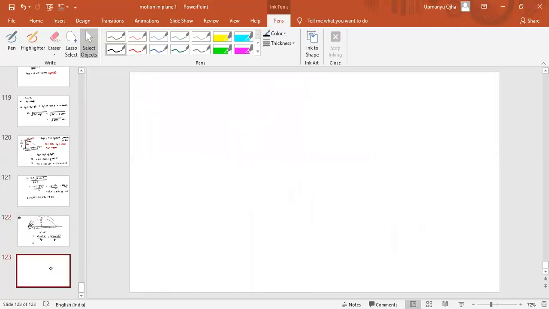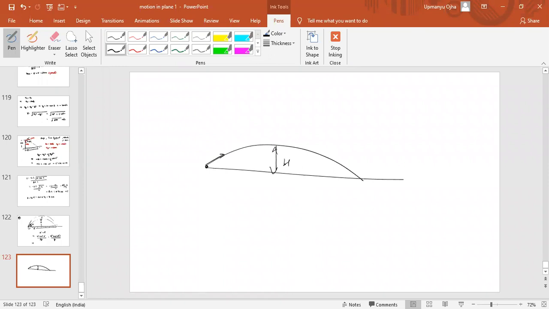Okay, so let me draw again. Okay, wait. U square sine square theta by 2g is the height h.